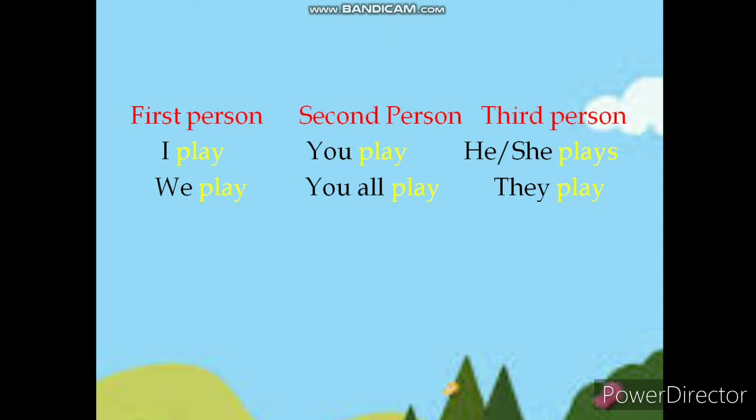You play. He or she plays. We play. You all play. They play. You will notice that first person singular I and second person singular you are exceptions. Though singular, they agree with the plural verb play.